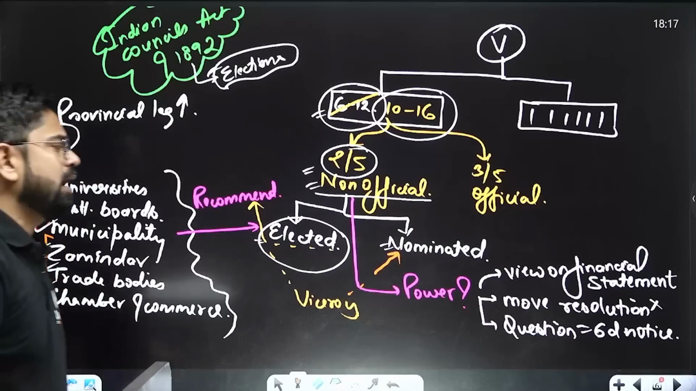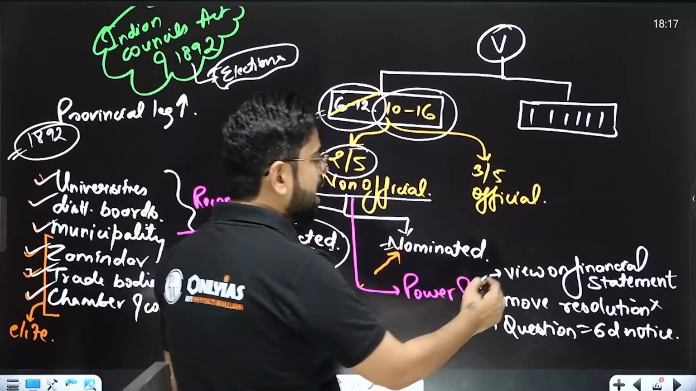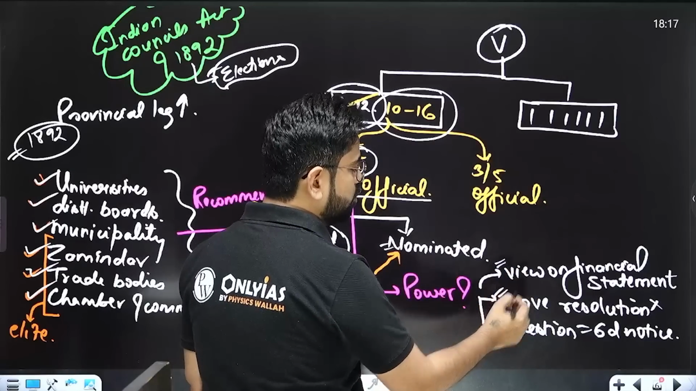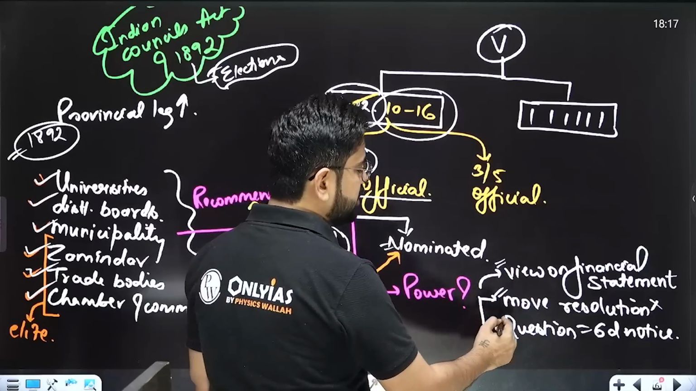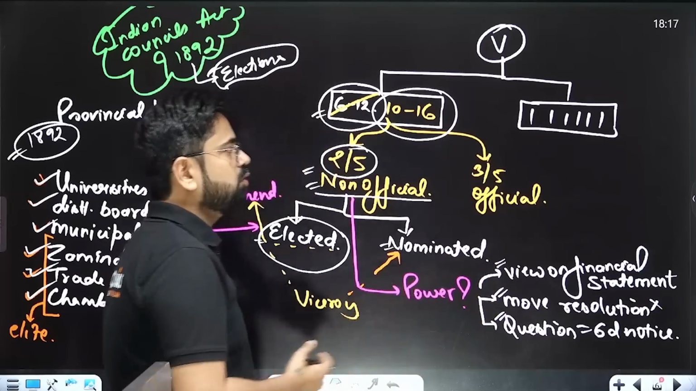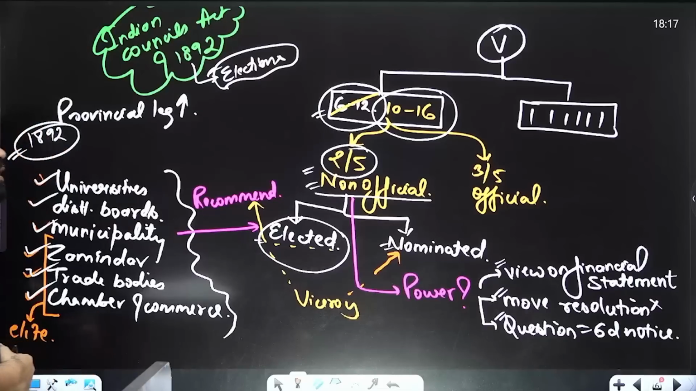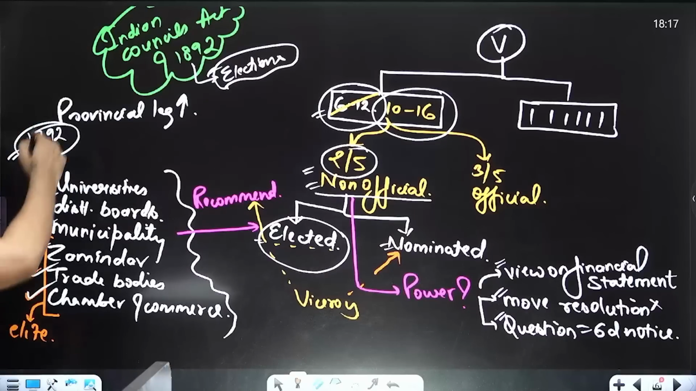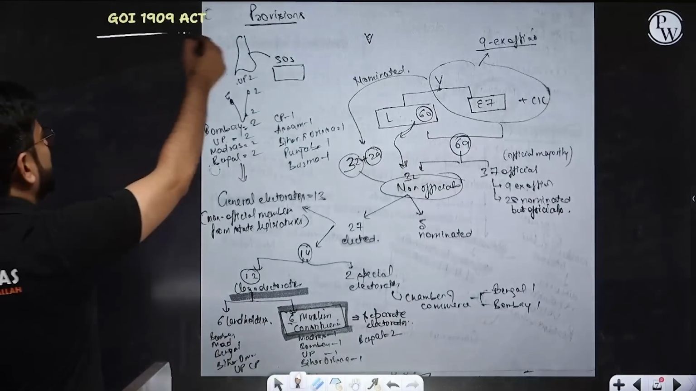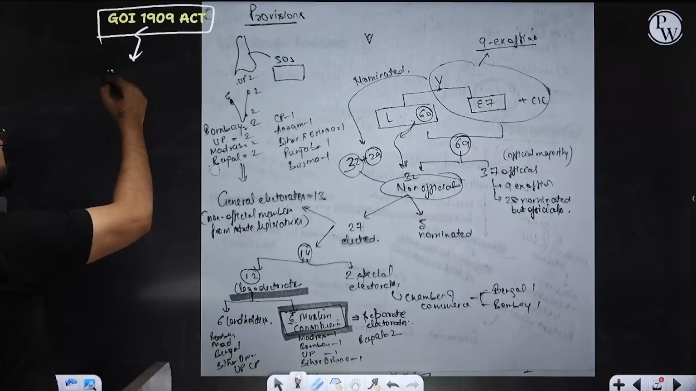Now again, if we discuss the power, they were asked to give their views on the budget, on the financial statement. Still they could not move any resolution. If they ask some question, they will have to give 6 days' notice. Then only can they expect some answers. Similarly, the provincial legislature will be slightly expanded as well. This was 1892. The next act comes in 1909. Now the highlight of the 1909 act is separate electorates.